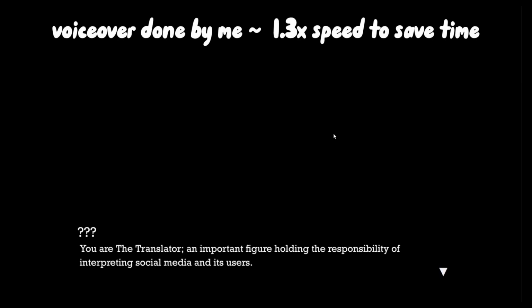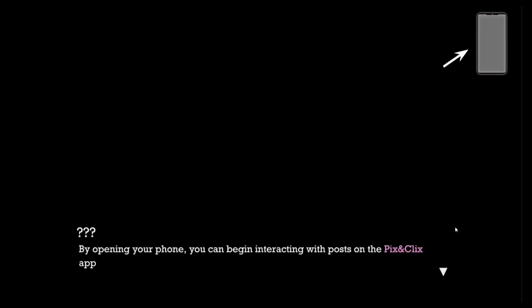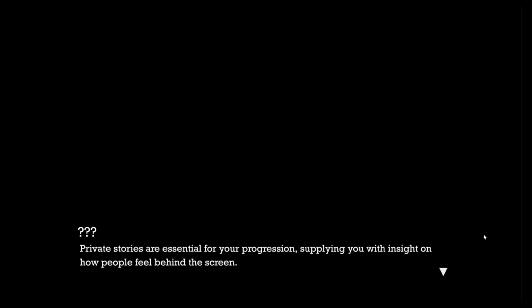You are the translator, an important figure holding a responsibility of interpreting social media and its users. By opening your phone, you can begin interacting with posts on the Pix and Clicks app. How you interact with others' posts will change their headspace, even if you didn't mean to. The more posts that you interact with will give you access to private stories. Private stories are essential for your progression, supplying you with insight on how people feel behind the screen.